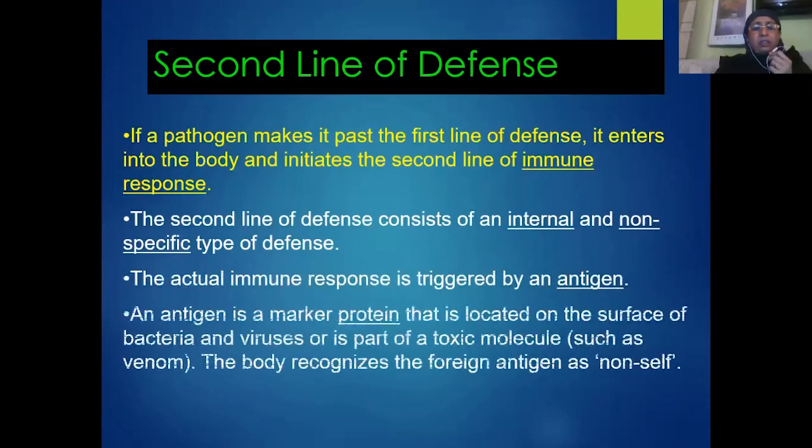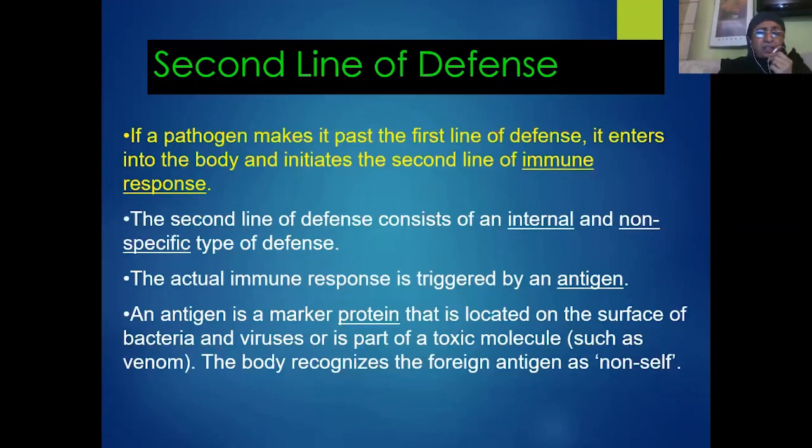And this particular mechanism of response is triggered, as I told you, by the entry of the pathogen, and not exactly the entire pathogen, but some special areas on the surface of the pathogen which are said to be antigenic.